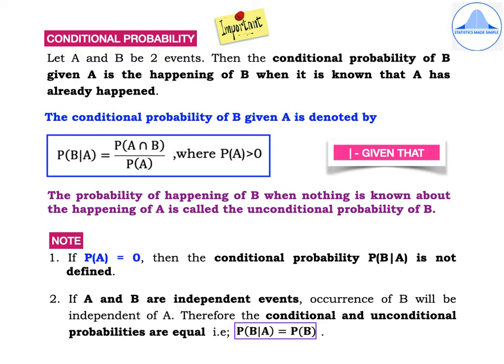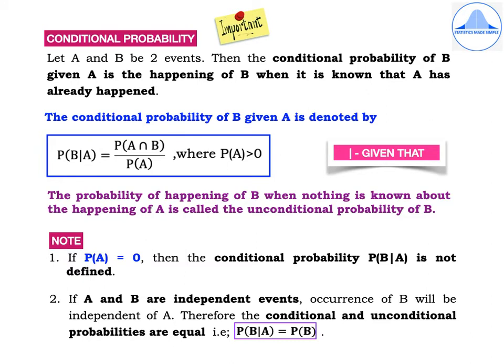So P of B given A means it is the probability of event B given that event A has already happened, and the formula is P of A intersection B divided by P of A, where P of A is greater than 0. Understand this concept well: P of A should be greater than 0.